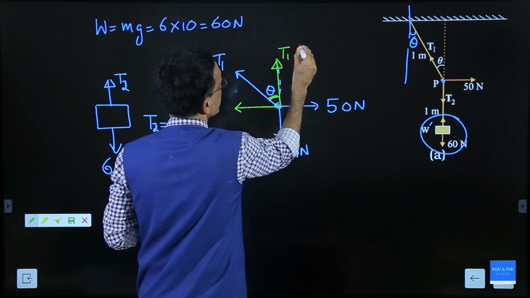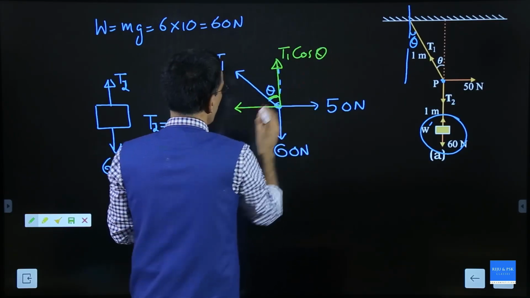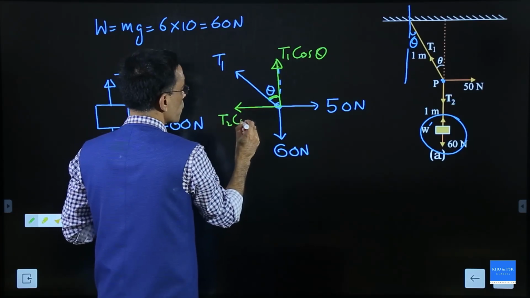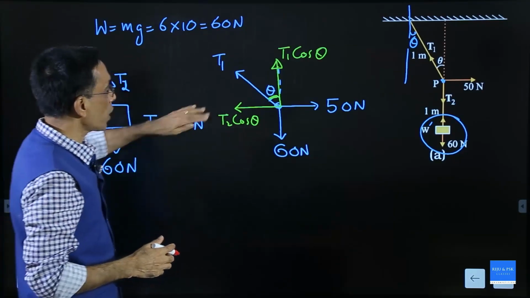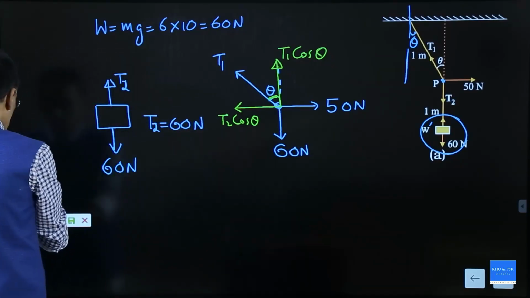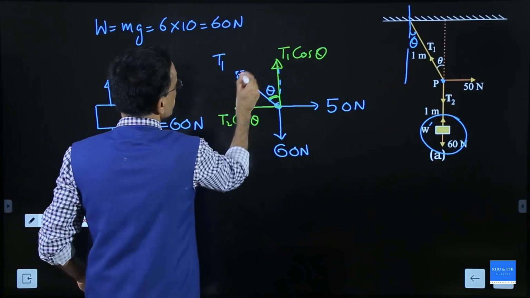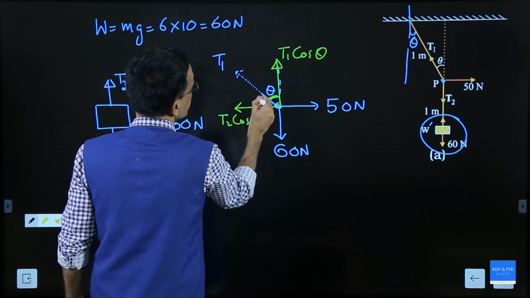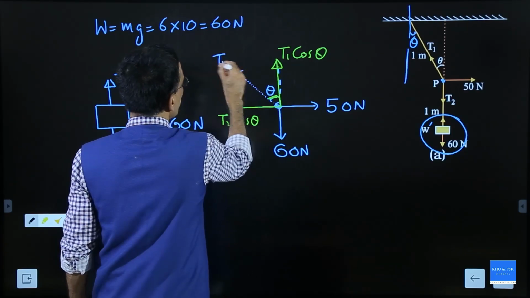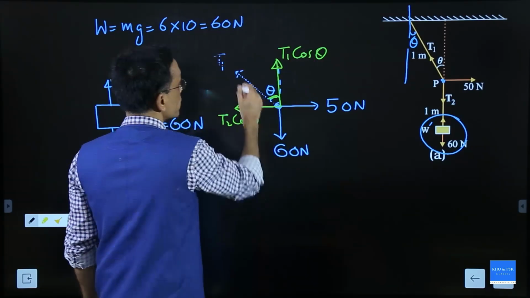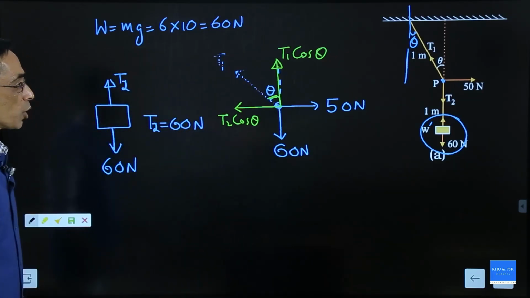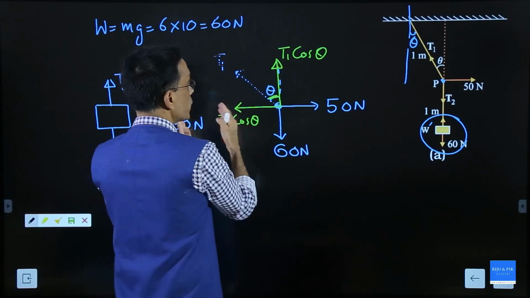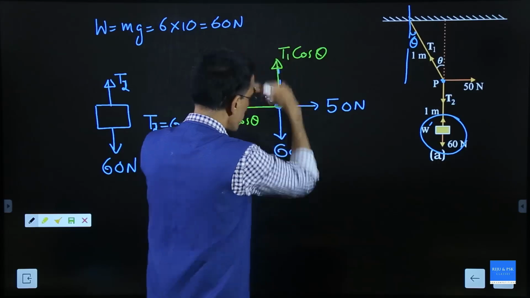So this is T1 cos theta and this is T2 cos theta. So after resolving, you have resolved this vector, so that is not existing now. Instead of that you have these two components. Now you can see there is a leftward force, a rightward force, an upward force and a downward force.